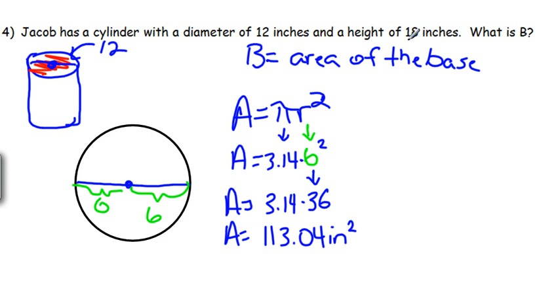We didn't use this 18. We don't need that because that is the height of the cylinder. Now if we wanted to find the volume, we could take this area and multiply it by 18, but we don't want the volume, so we're done right here.